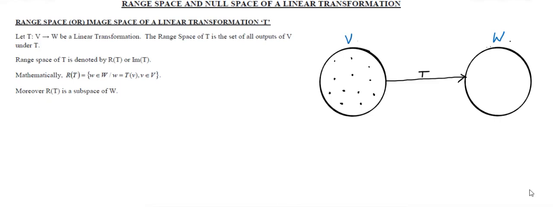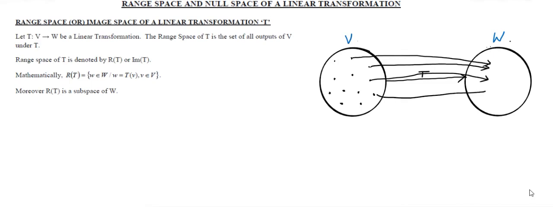Now the range space is nothing but the set of all outputs of V under this transformation T. See, for example, this may have one output, and this element will have one output, and this may have one output, and this will have one output.